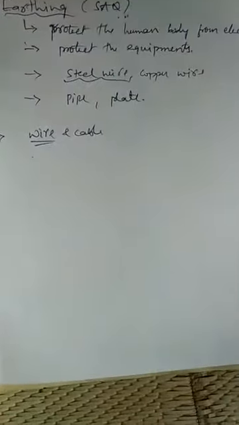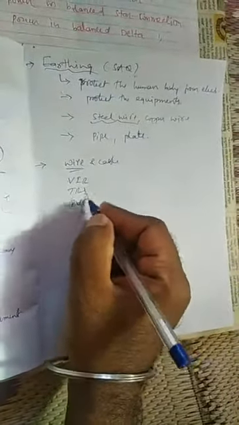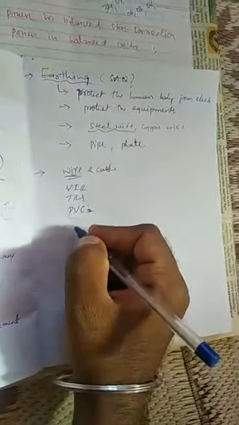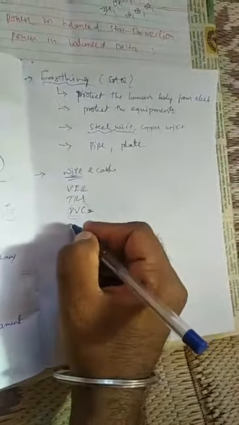Next, after earthing, they will ask wire and cable. Different types of wires are there. You have 7 types of wires. Write the abbreviations of those types. You have VIR, TRS, and PVC, the most popularly used everywhere. PVC, polyvinyl chloride, is the insulation material; using that material we insert the wires inside it. In all domestic purposes everywhere we use PVC type wires only.